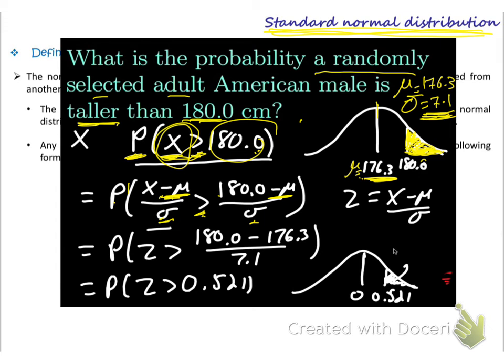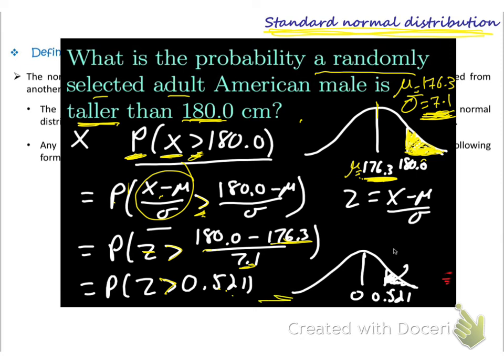So the only thing which I have to do here is to say minus mu divided by sigma. And here also, 180 minus mu divided by sigma. So what is the mu? I replace this x minus mu divided by sigma, which I call z, and replace it with that. Greater than. 180 minus mu is 176, okay? And sigma is 7.1. So z is greater than 0.521.